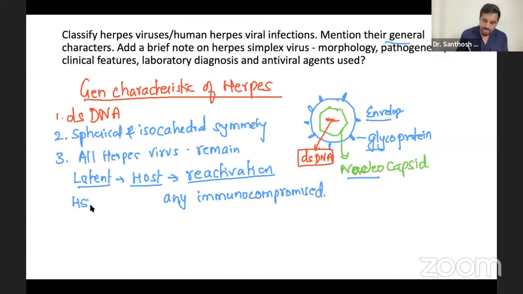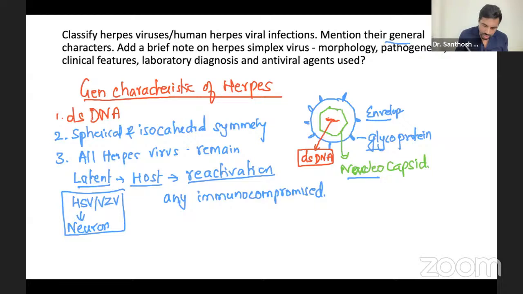For example, HSV lives in the neurons, and varicella zoster virus also remains inside the neuron. Whenever your immunity or whatever goes down, then it gets reactivated. That's what it is. Okay. Fine. Next.